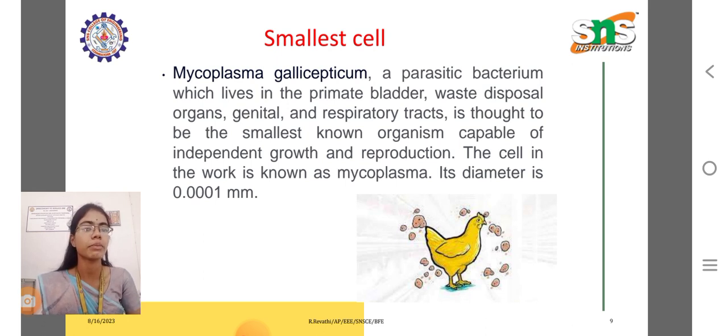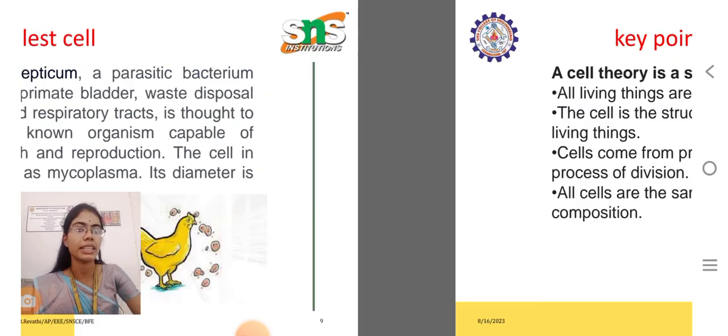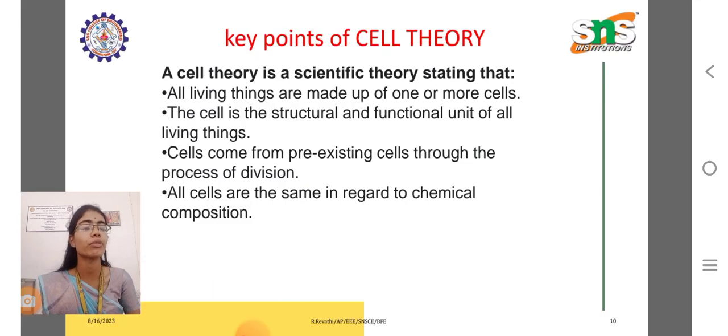Mycoplasma gallisepticum is a parasitic bacterium which lives in the primate bladder, waste disposal organs, and genital and respiratory tracts. It's thought to be the smallest known organism capable of independent growth and reproduction. Its diameter is 0.0001 millimeter.